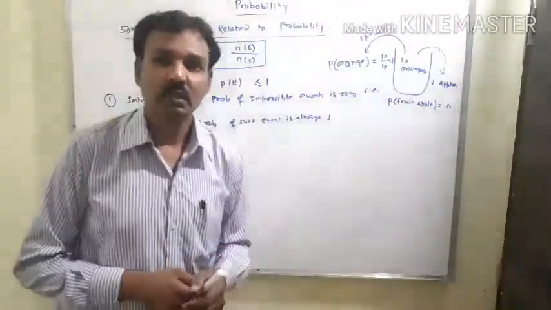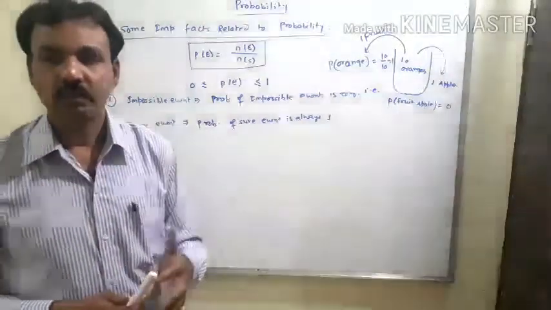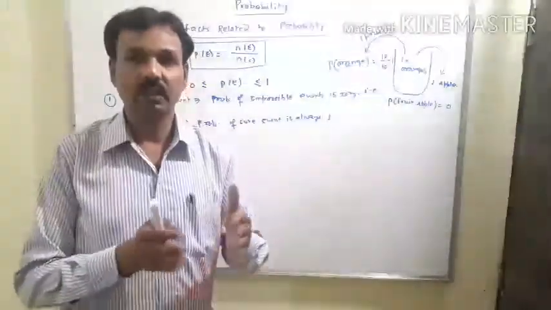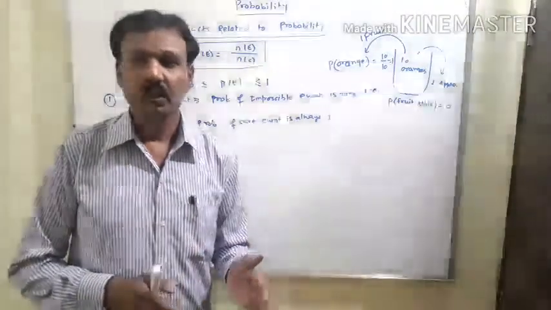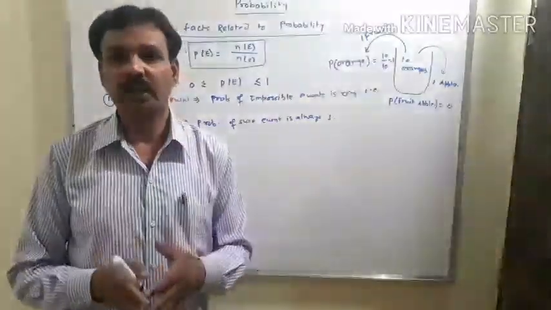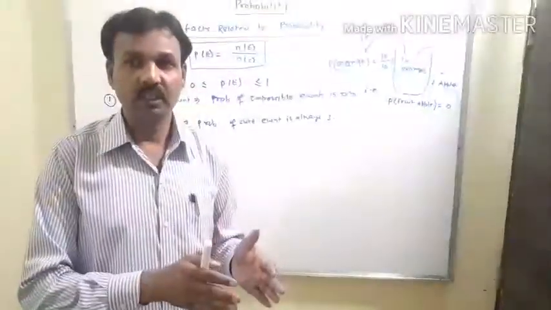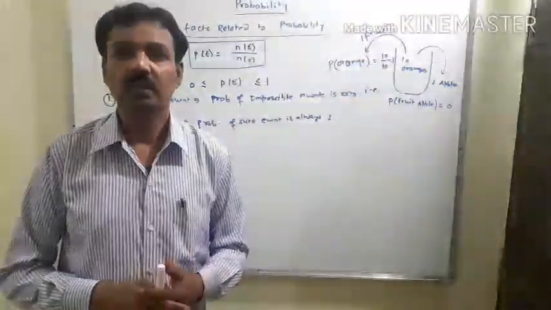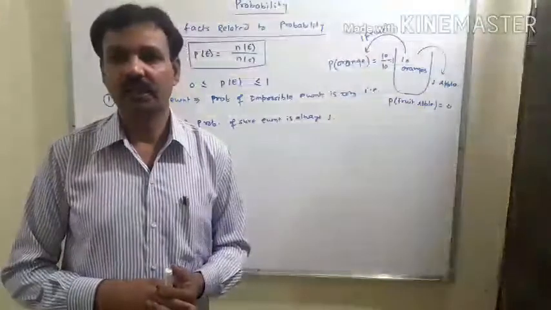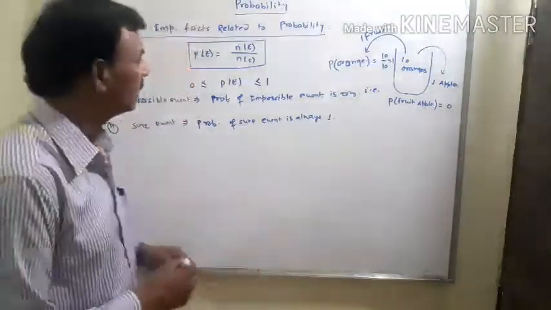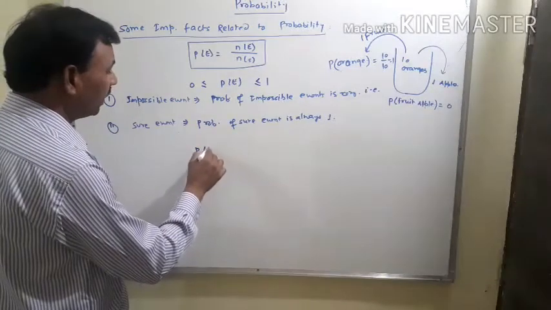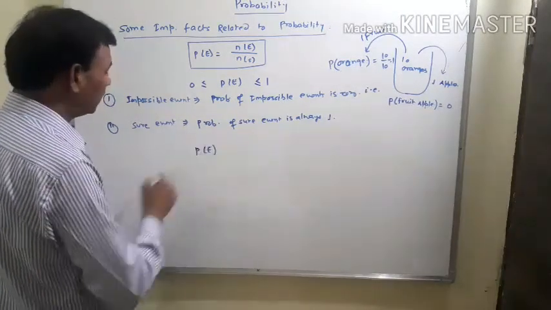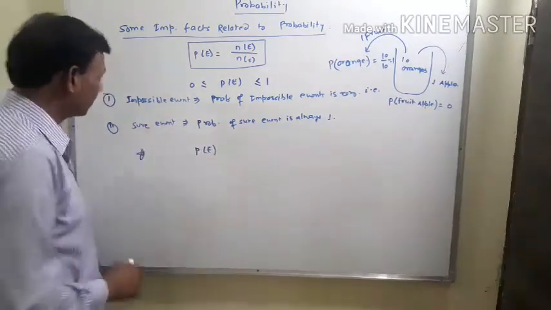Suppose the probability of a student passing the examination is something, then what is the probability of the same student not passing the same examination? This is the next concept, the probability of happening of any event.